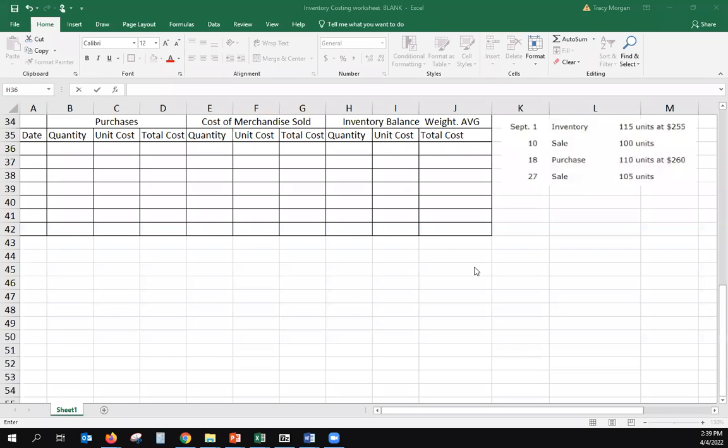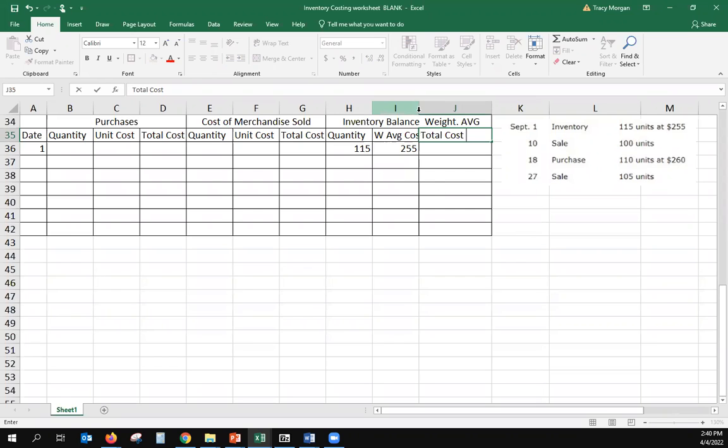Now we're going to look at the same problem using the weighted average costing system. For the weighted average system, you're only going to use one row for each day. So on September 1st, you have 115 units that cost $255. Now on this one, you might want to say weighted average cost, and then this one says total cost.